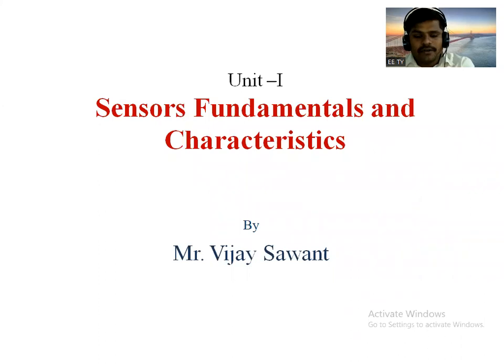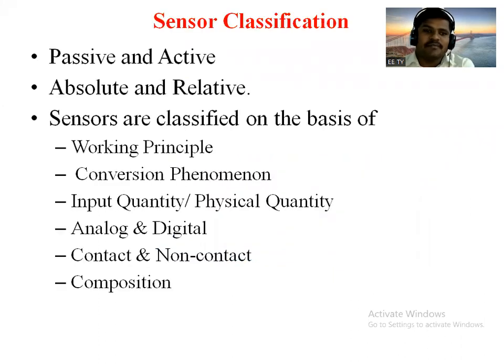Now today we will discuss the next point, sensor classification. There are different types of sensors. Some are special sensors, some have a common application, and some depend upon their material property, right? So these are some of the sensor classifications.